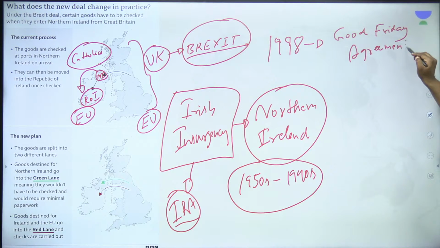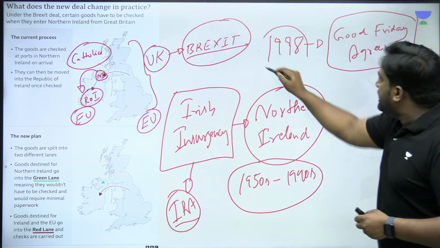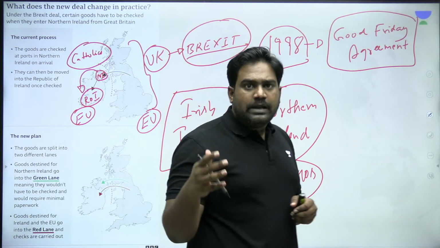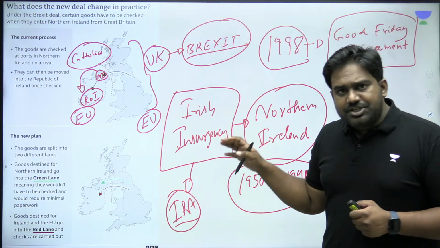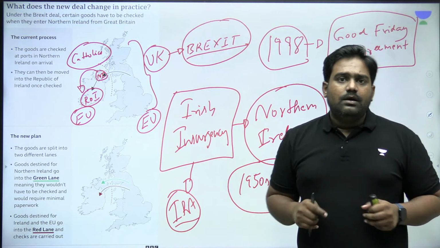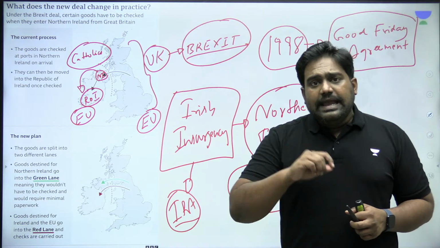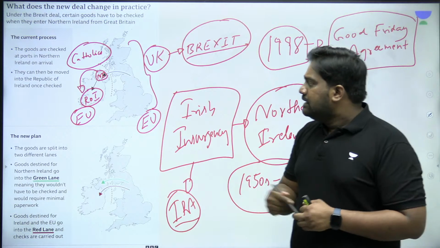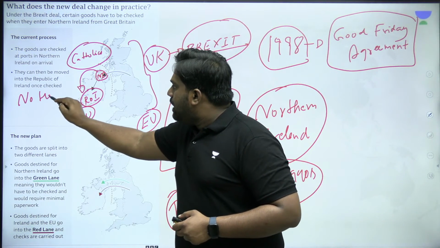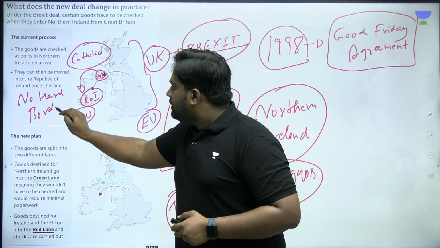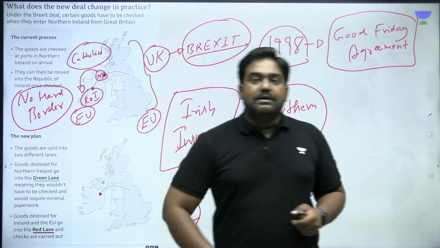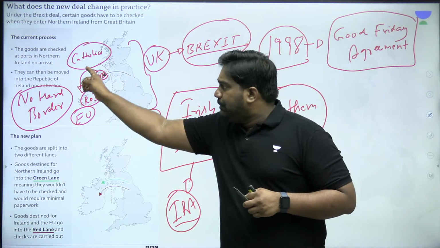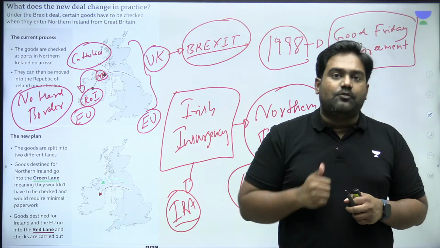By signing the Good Friday Agreement, the Irish insurgency was brought to an end. So Britain promised to end its war against the Irish insurgents. The Irish insurgents also surrendered, ended their war against Britain. And in return, Britain made a promise. Britain made a commitment under the Good Friday Agreement that there would be no hard border and no border controls and immigration controls between Northern Ireland and Republic of Ireland, so that the people of Northern Ireland can freely move to Republic of Ireland.